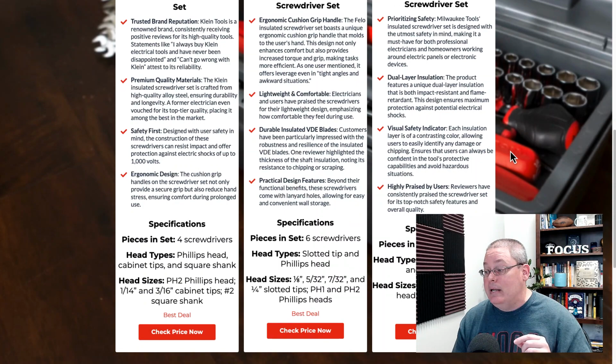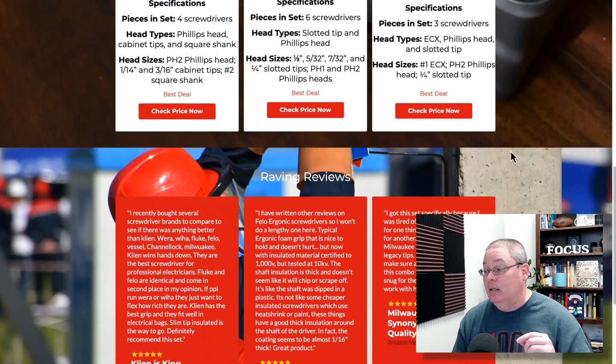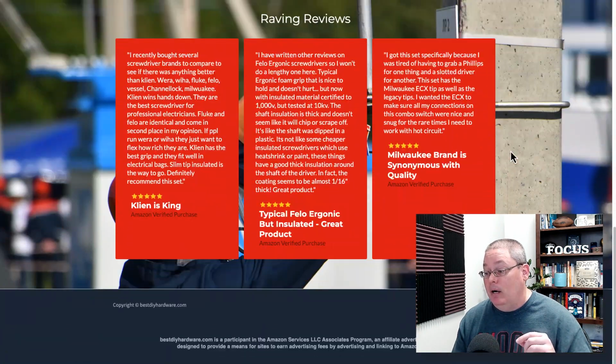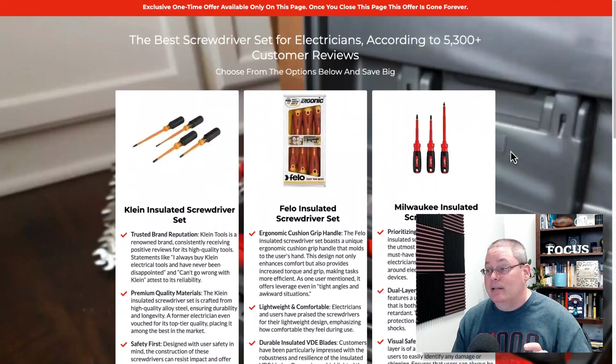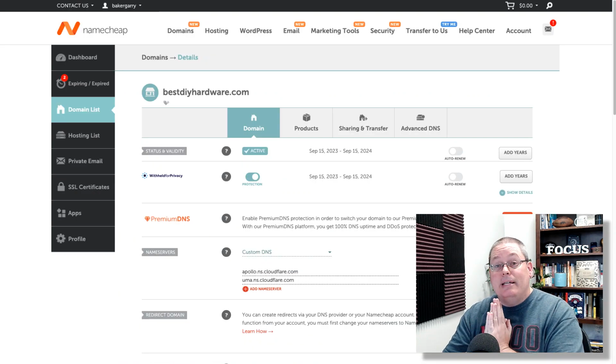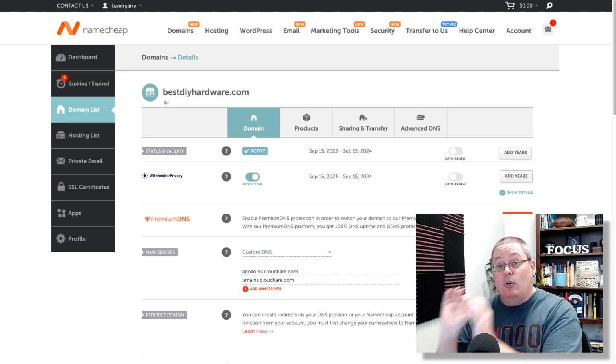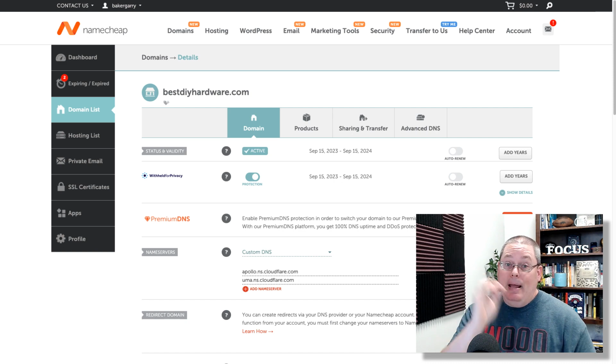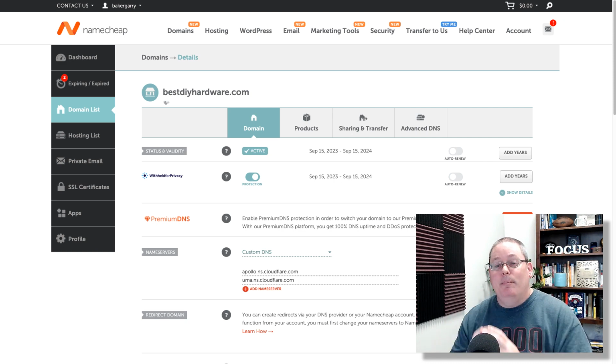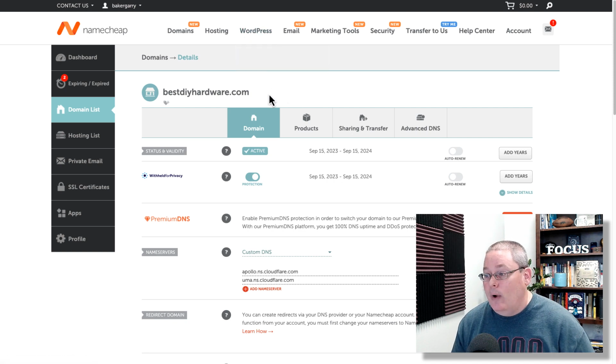So again, we settled on the idea of creating a page based upon bestdiyhardware.com, and we found these insulated screwdriver sets. Part of the plan is actually getting a domain, because we need this domain registered with the page, so that when we set up our Google ad, it goes to an actual website that we own.